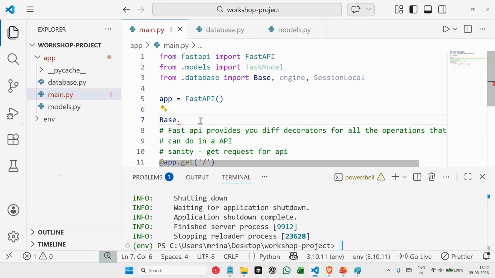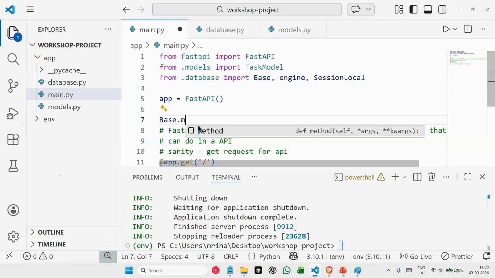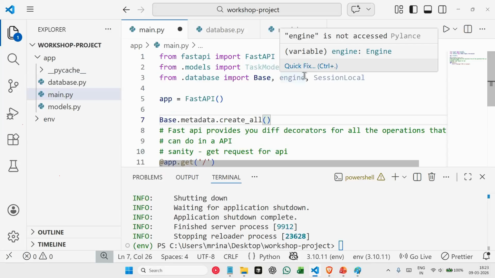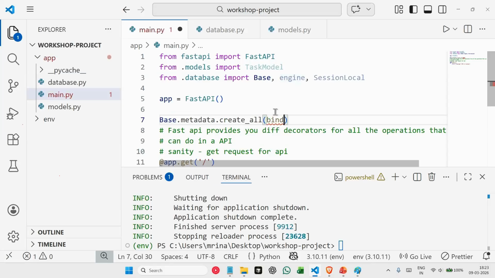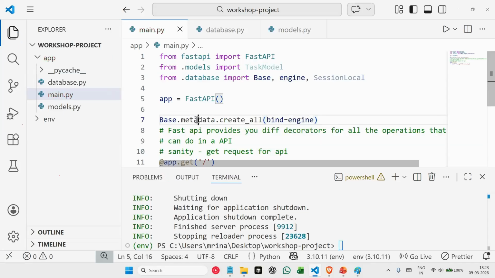So here, to actually create that table, we have just defined our table. To create that table, we say base dot metadata dot create all. And in this, we are passing our engine. Since engine is the one that is actually doing all of our operations, we pass bind equal to engine. So this line of code is actually creating our table here, in our main.py file.